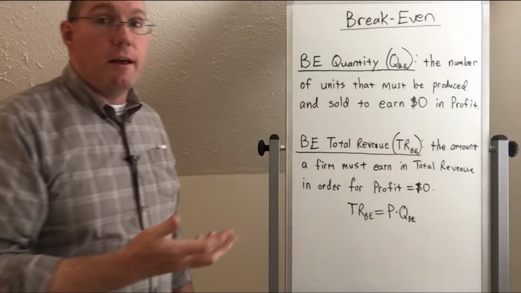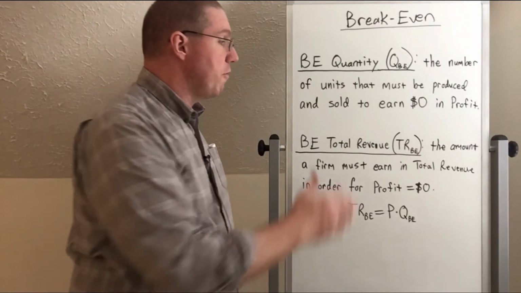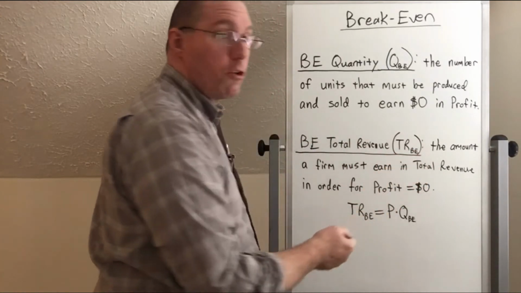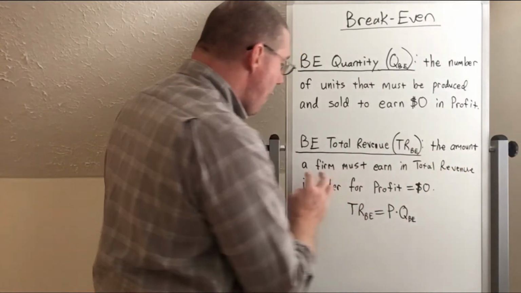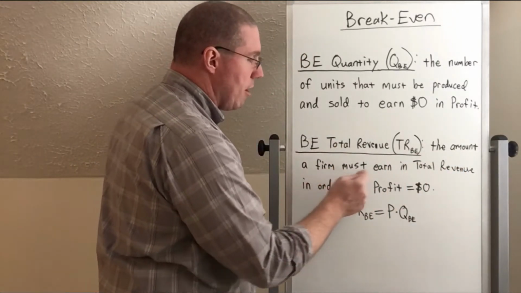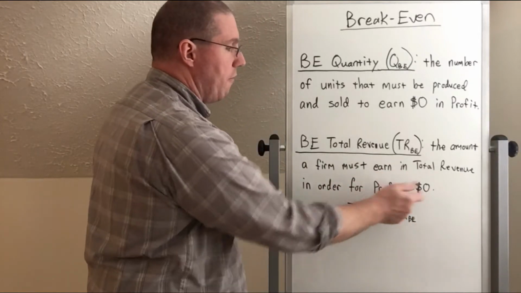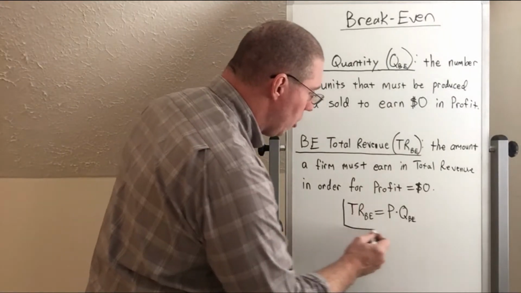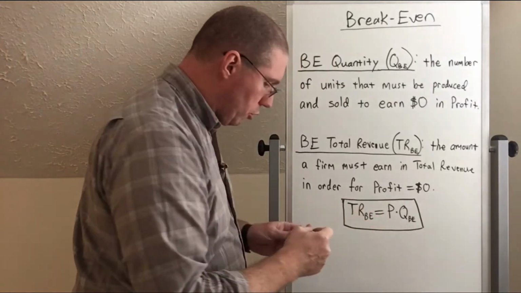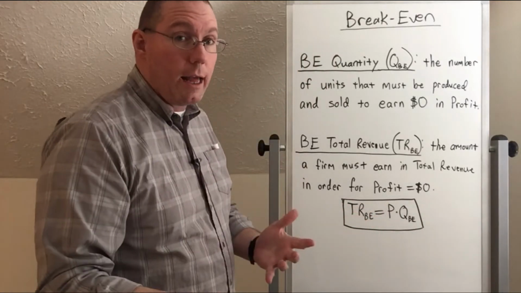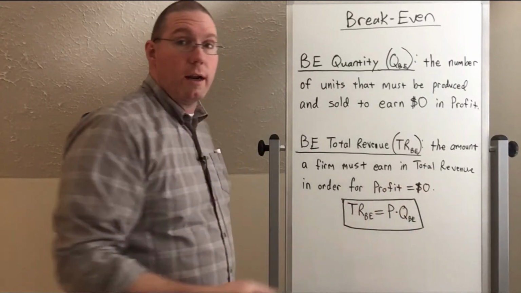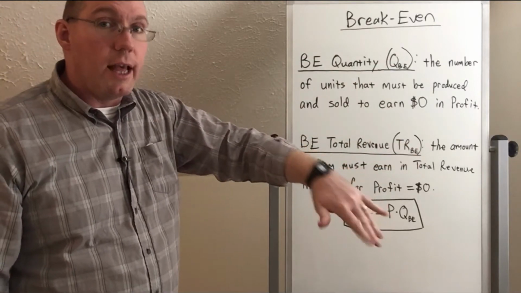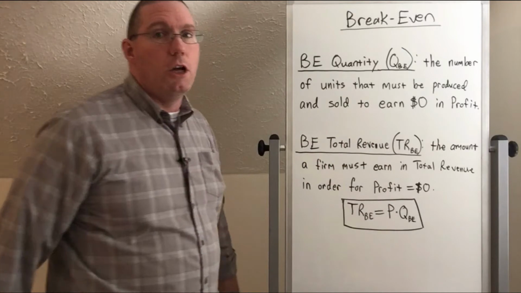Okay, but you can also think about your break-even point in terms of total revenue. The break-even total revenue, which we're going to call TR for total revenue with a little subscript BE for break-even, that's the amount a firm must earn in total revenue in order for profit to equal 0. And so I've got a formula down here for you, which is break-even total revenue is going to be equal to, we know that total revenue is price times quantity. Well, this is going to be price times break-even quantity. So if you just take your break-even quantity, multiply it by the price that the firm charges, that will give you the break-even total revenue.